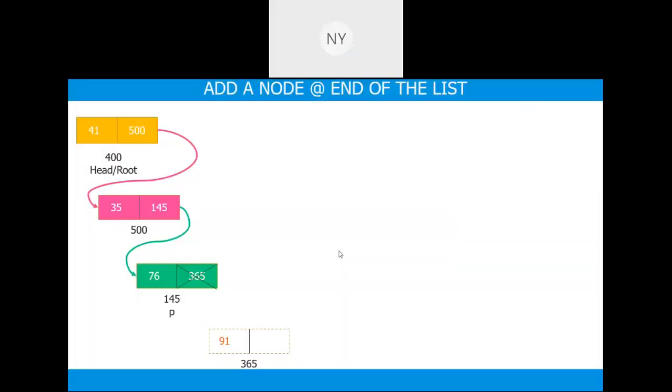Now P is 145. What is P->next? As of now, it is null. The slide is not visible, sir. Let me share the slide again. Is it visible? Yes, sir. So P is pointing to 145, and P->next, earlier null, which is the cross symbol here.